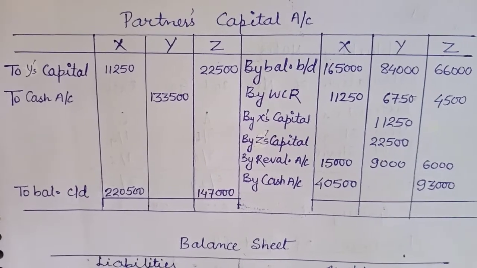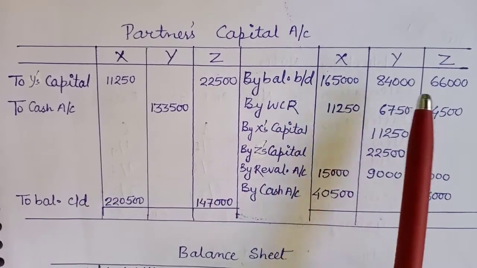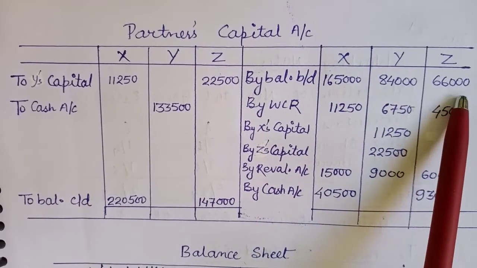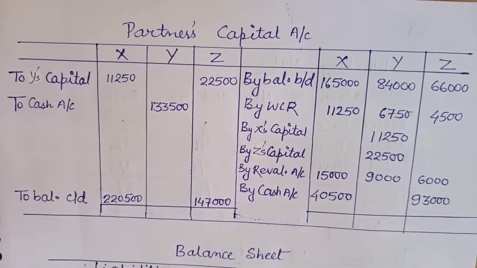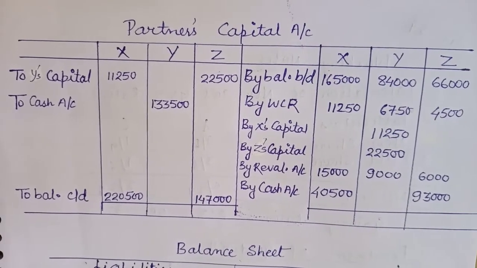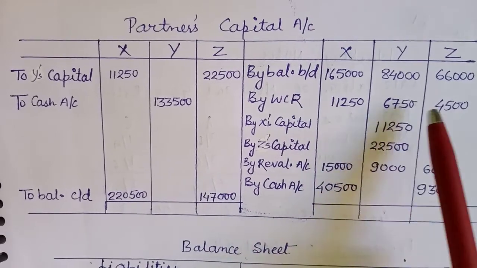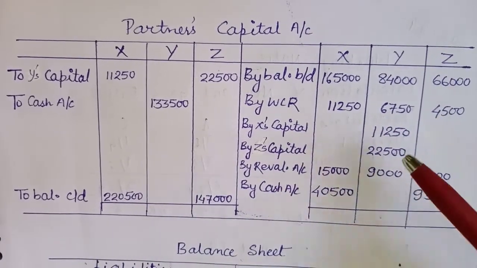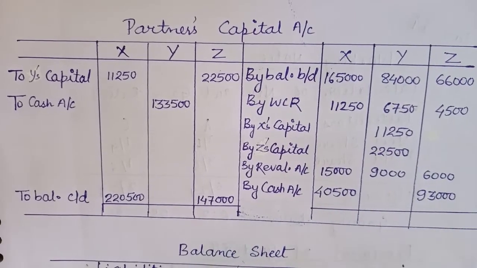Now the partners' capital account, if we see, we will start with the balances 1,65,000, 84,000, 66,000 given in the balance sheet. Then workmen's compensation reserve is given, 22,500. No claim is against that, so I have distributed that in the old ratio. Then adjustment of the goodwill, we passed the journal entry I have shown earlier in the video.